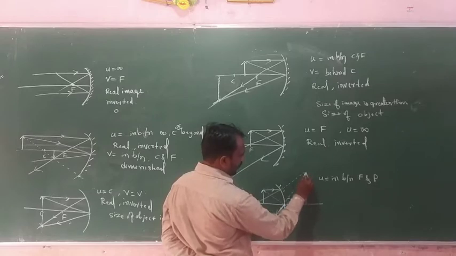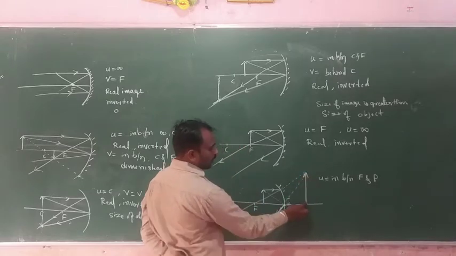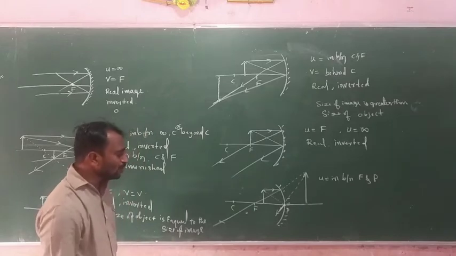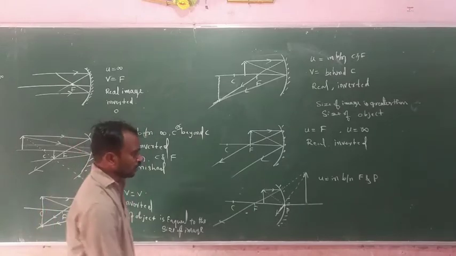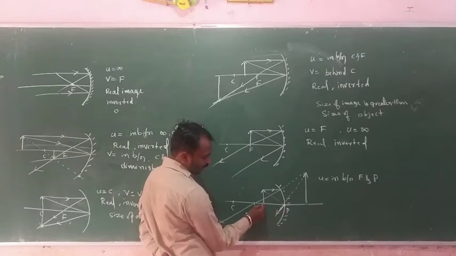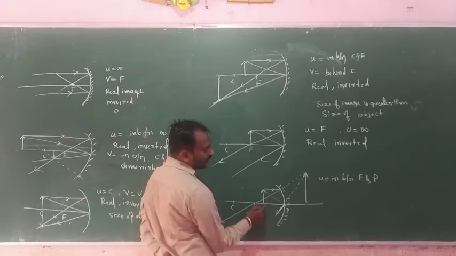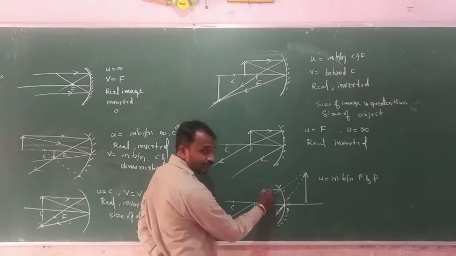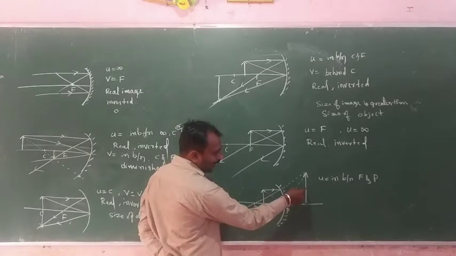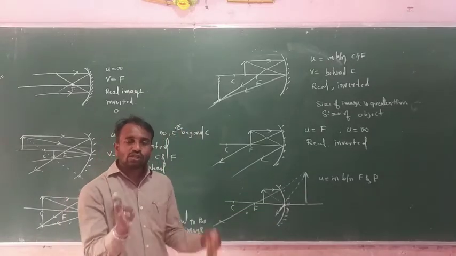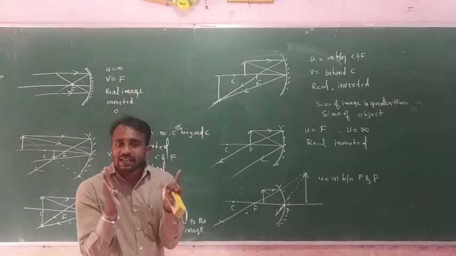Here we consider that this one is an image and this one is an object. Suppose the object is placed in between P and F. We will get the image behind the mirror, and this image is virtual. Why? Because a virtual image is always erect.